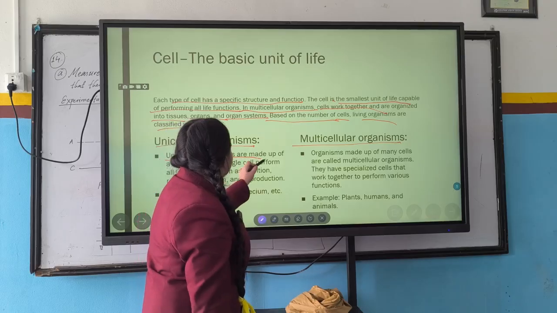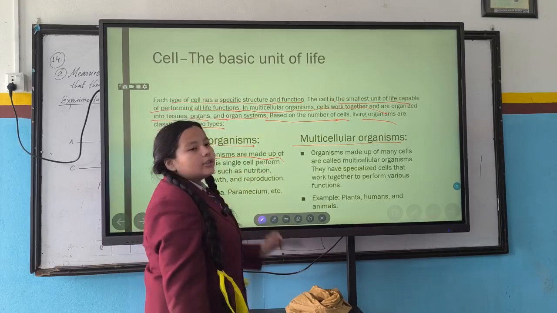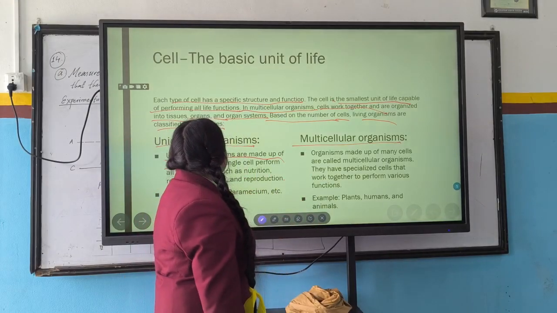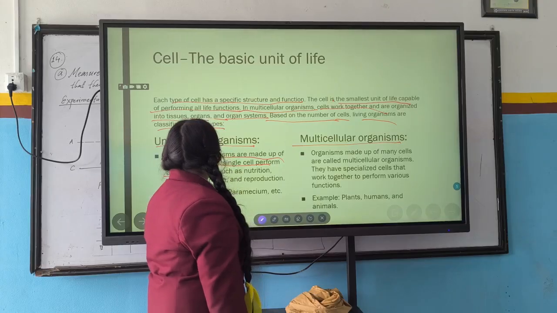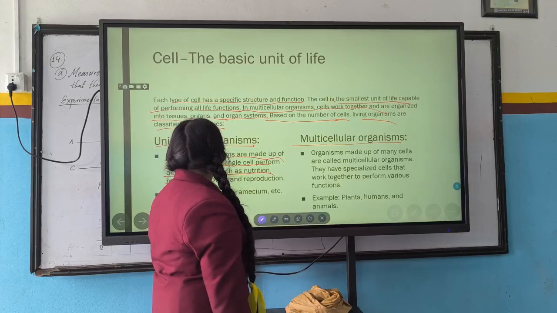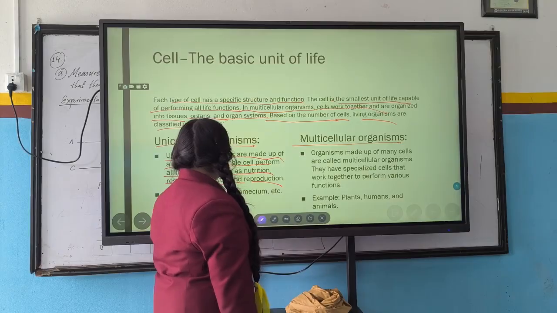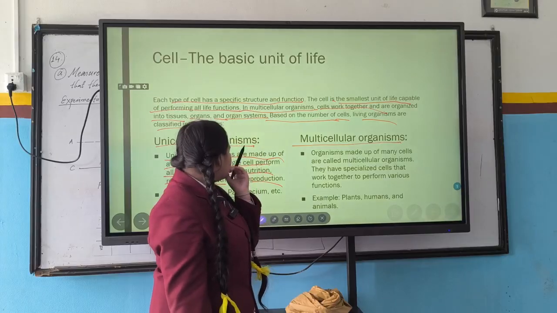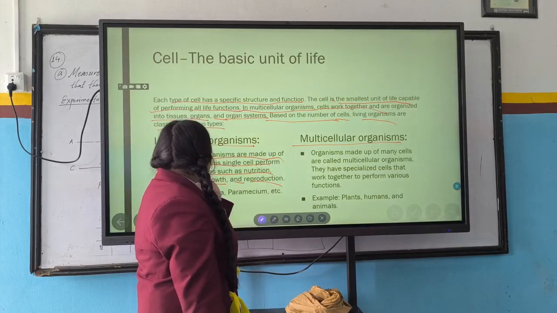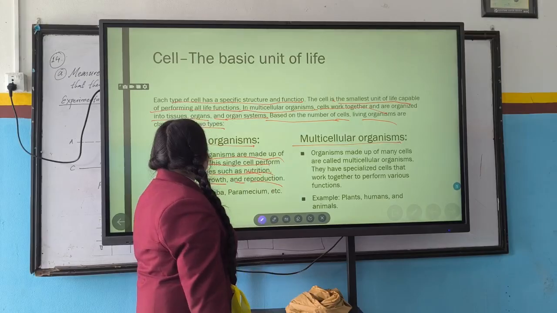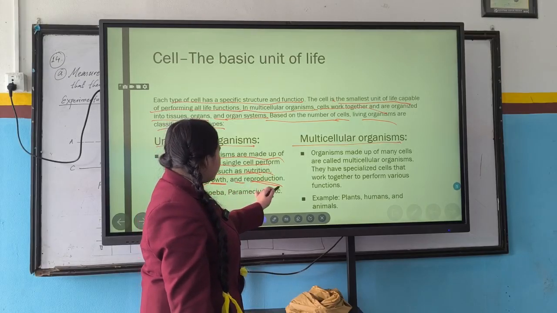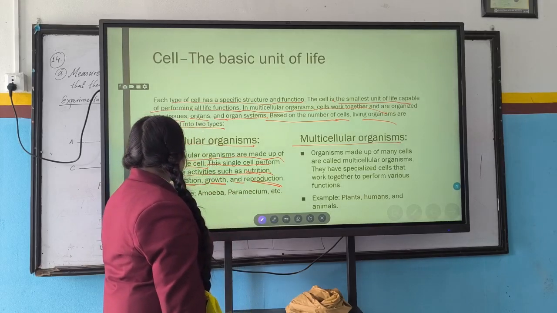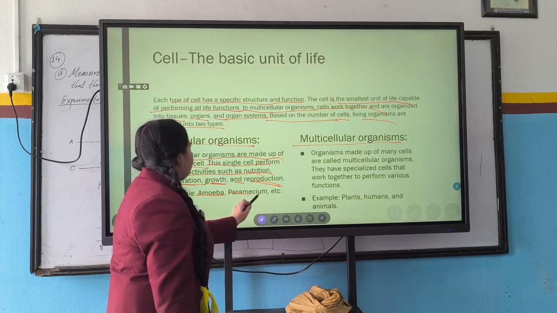Unicellular organisms are made up of a single cell. So unicellular organisms are made up of only a single cell, and this single cell performs all activities such as nutrition, respiration, growth, and reproduction. So all daily activities, such as nutrition, respiration, growth and reproduction, are performed in only one cell. Some examples of unicellular organisms are amoeba and paramecium.